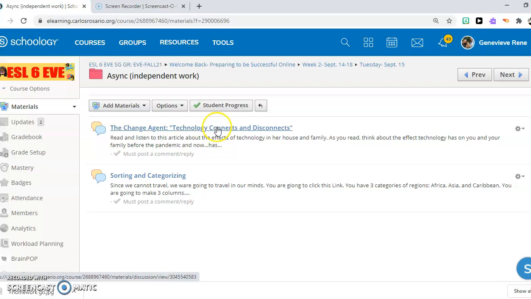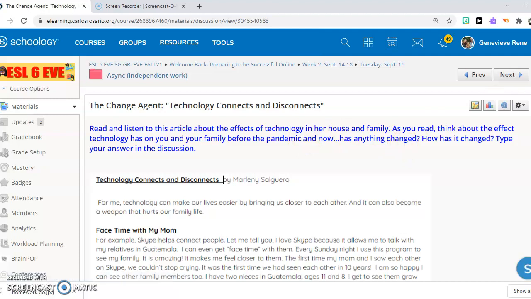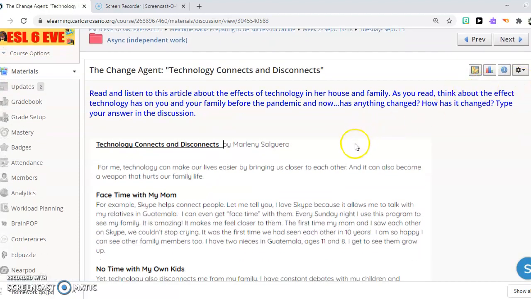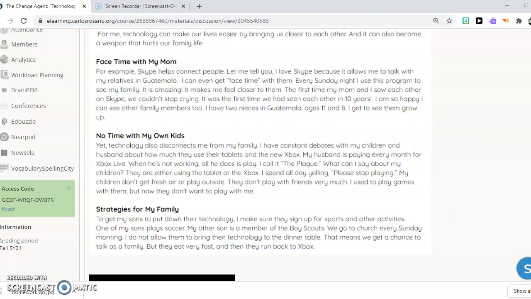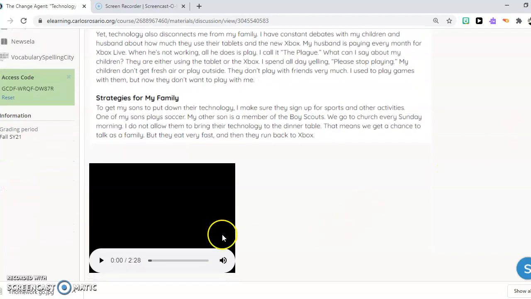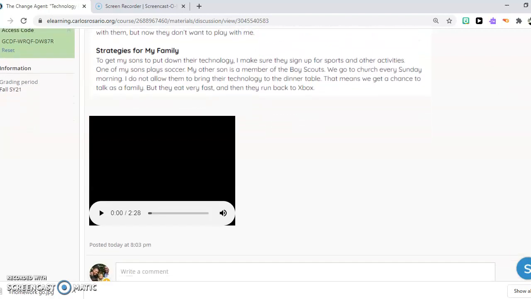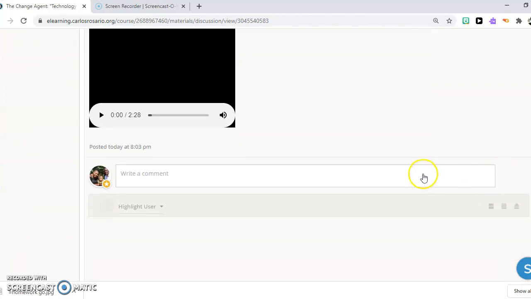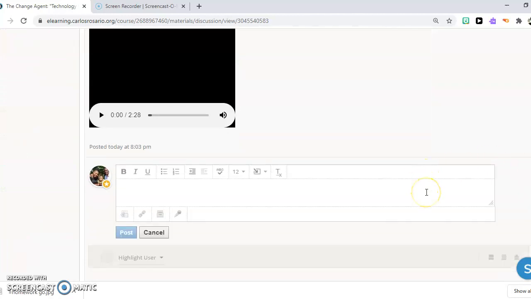The first activity is an article from the Change Agent. Always remember to read all of the directions before you begin. Read the directions, read the article. You also have the option to listen to the article as you read it for pronunciation. And then you are going to make a comment. Please, please, please check spelling before you post.